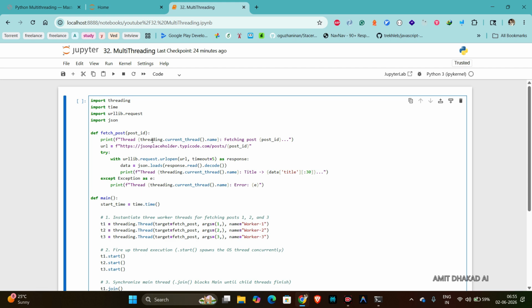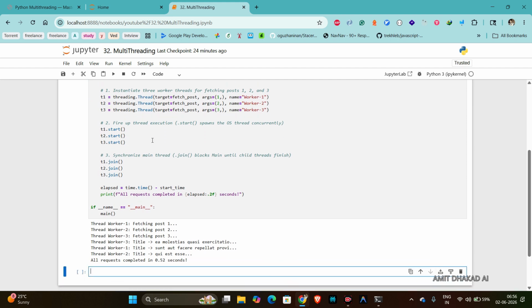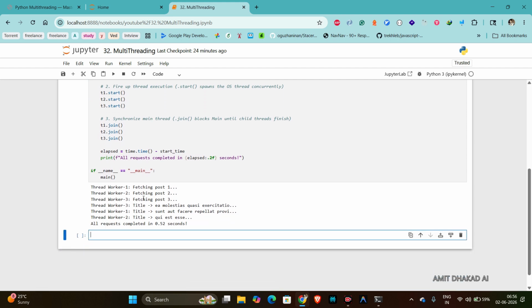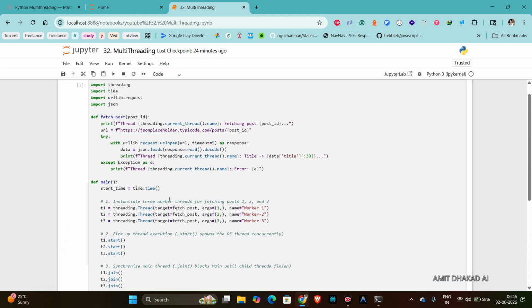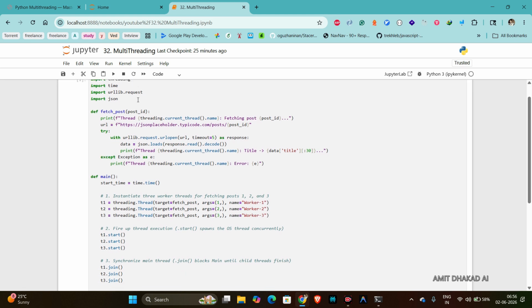So I have this program. I will run this first. You can see here thread worker 1, 2, 3, thread 3, 1, 2. All requests completed in 0.52 seconds. So what is a thread, and how can we create one? We don't have to install any new library. We just need to import threading. There is one function, fetch post.